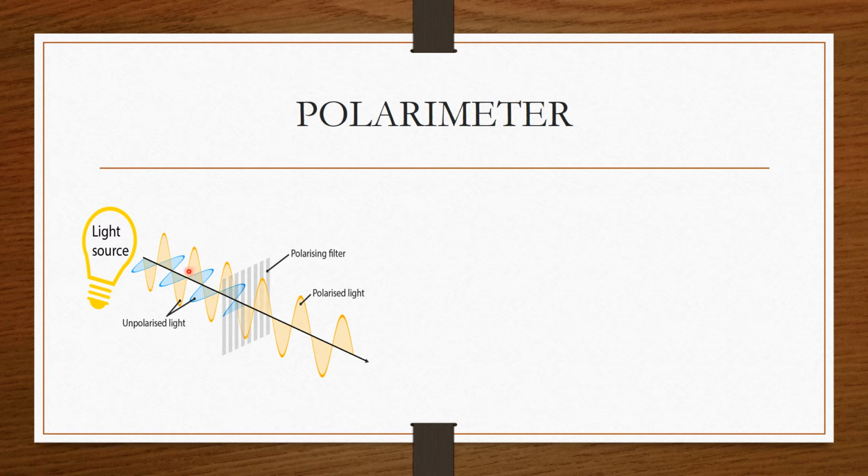But when this light is passed through some polarizing material, like a Nicol prism or some polarized lens, then this light will vibrate only in one direction. It is simple ordinary light, but it is plane polarized light because it is vibrating only in one direction.